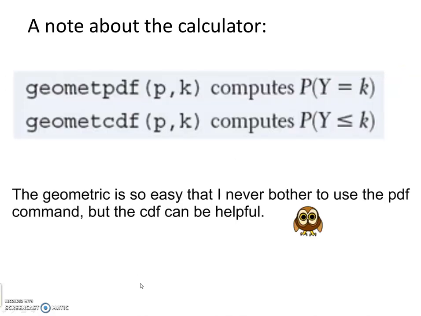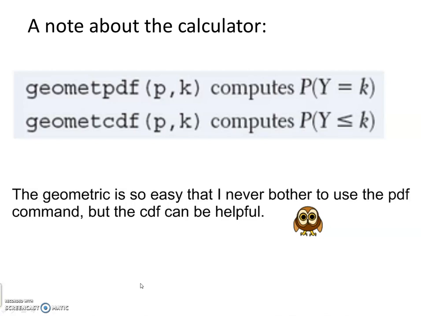Before we look at a couple of examples, here's a note about the calculator. If you think about finding the normal CDF, for example, we go to second distribution, and there we see normal CDF. Remember, the CDF is a continuous density function. It comes from the left.